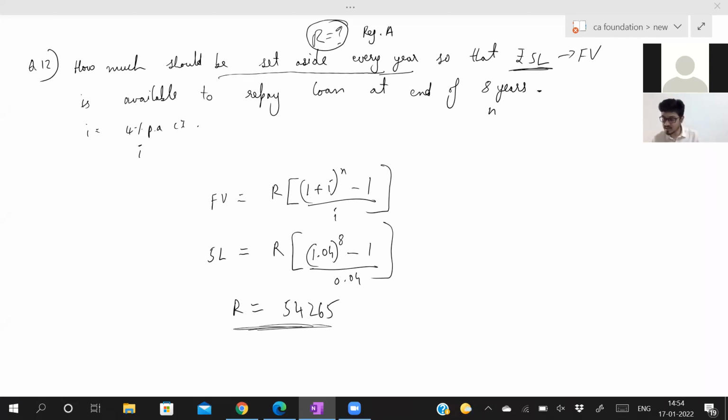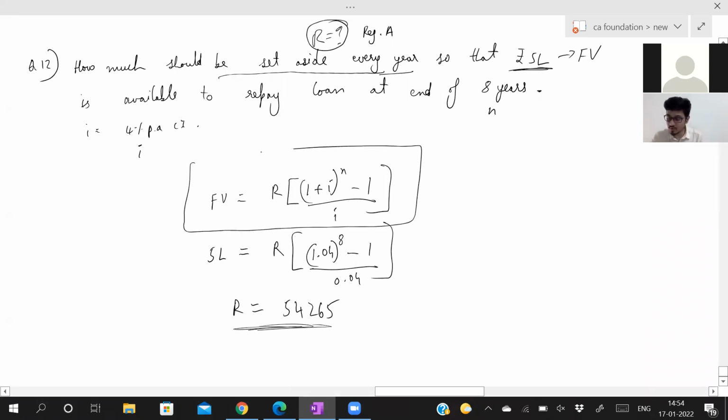Sir, is there any separate formula for sinking fund? No. Have we used any separate formula? No. This formula we have written already in your notes. If you go and check for ordinary annuity, what is the formula for future value? This only you would have written.